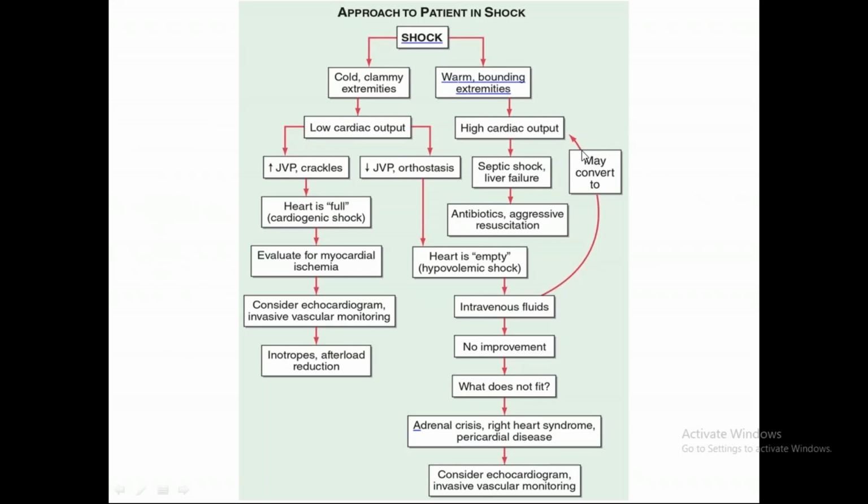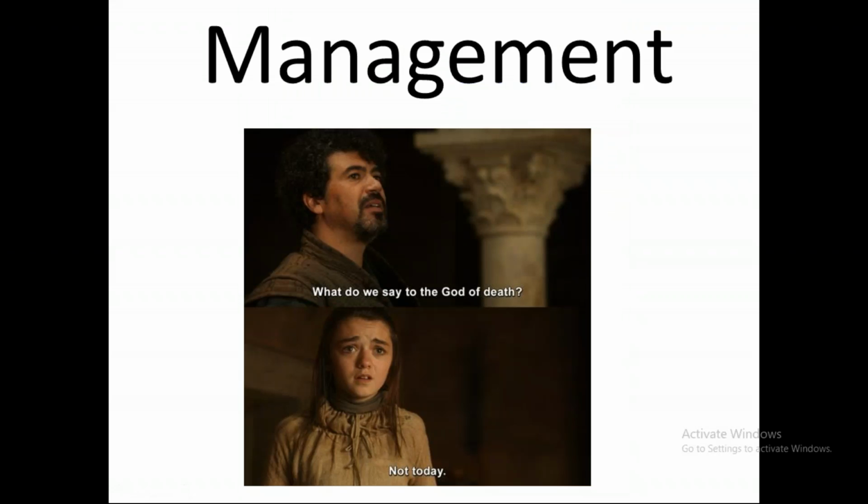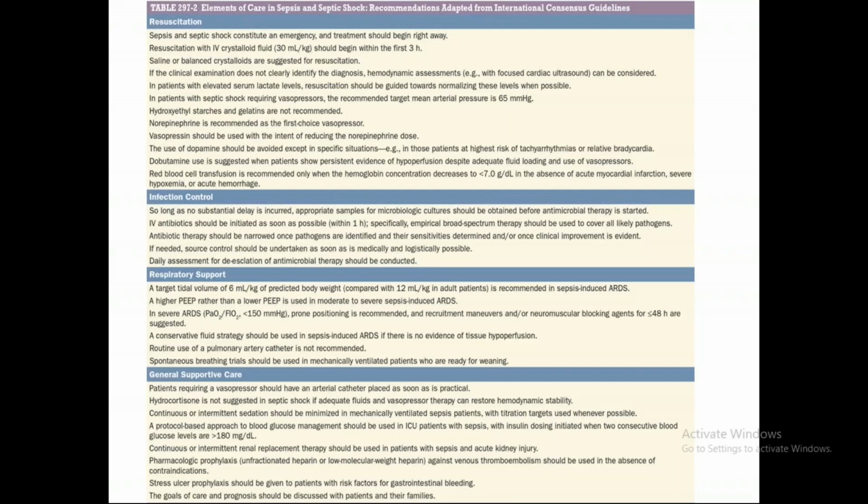Okay. So now we come to the last part, that is management. So management of sepsis, right? So this table is given in Harrison. It's a very लंबा चौड़ा table, and I will try to make this easier for you. So basically it has 4 parts. First is resuscitation. These are elements of care in sepsis and septic shock. First is resuscitation. Second is infection control. Third is respiratory support, while the fourth is general supportive care.